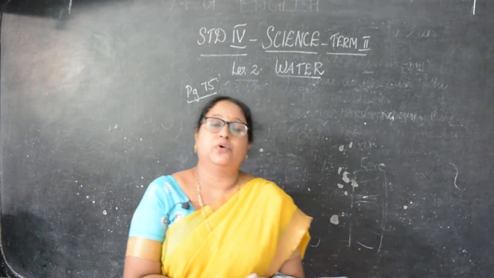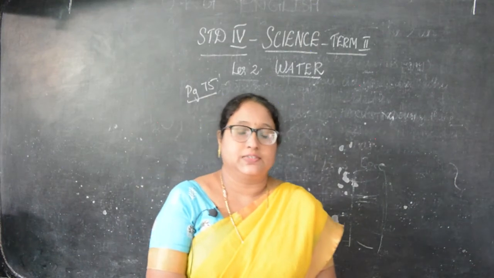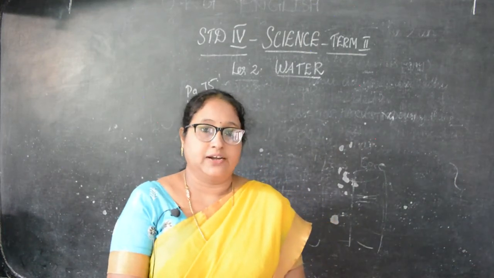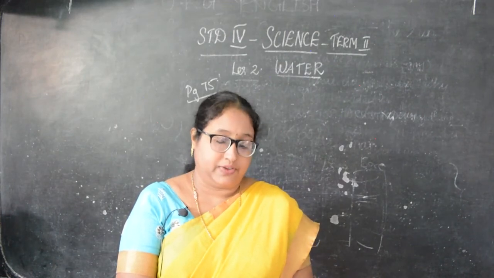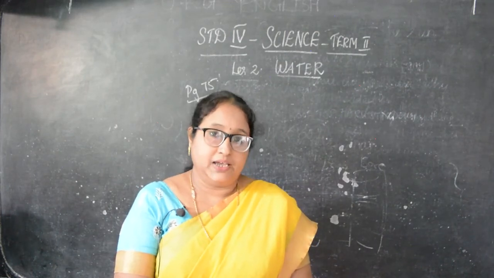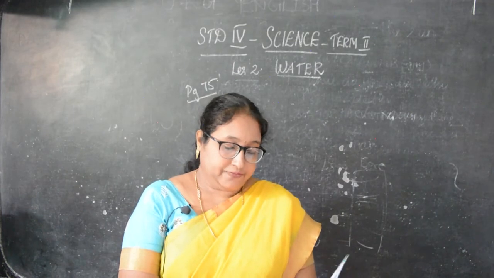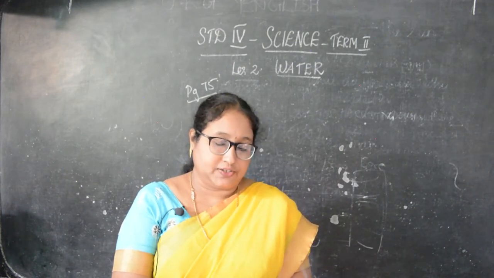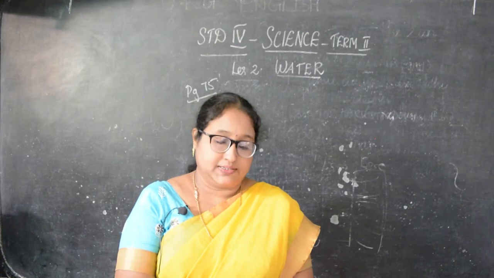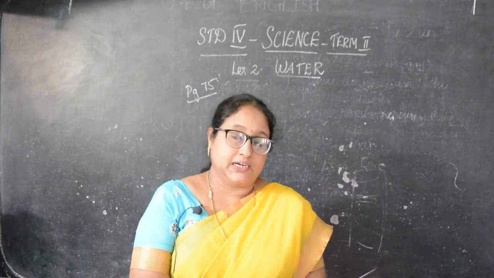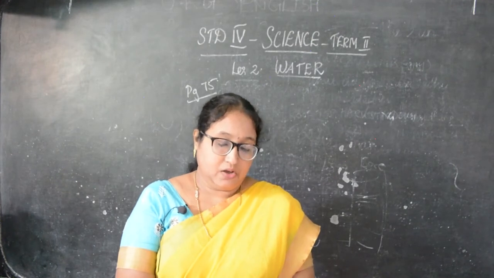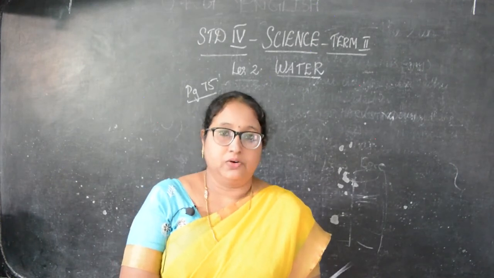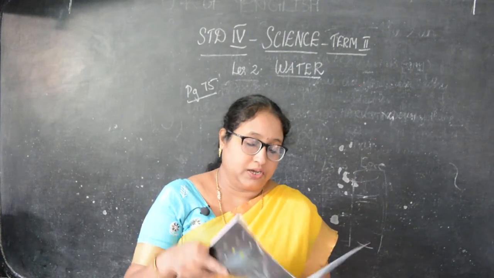Children, take down in your book. Next time I'll not give this. If you have the classwork, you can write. Then fourth one, dash is a process by which water becomes water vapor. Answer is B, evaporation. Then fifth, which controls the ecological functions of life? Fifth one is B, water cycle. So I'll tell you all the answers: first one A, second B, third C, fourth B, and fifth B. Okay, children, have you taken down? Next we'll go to the fill in the blanks.